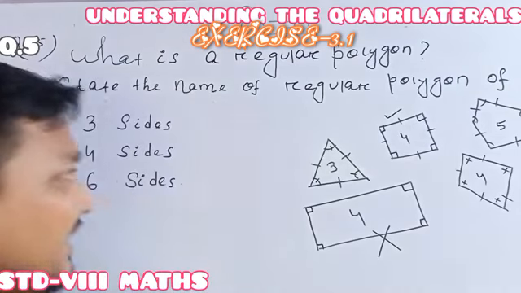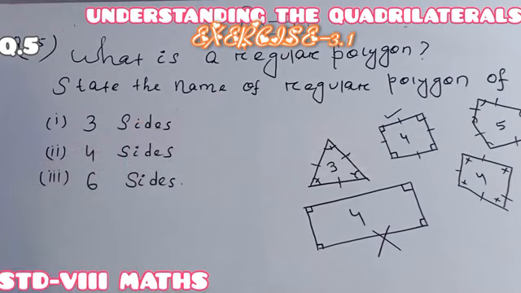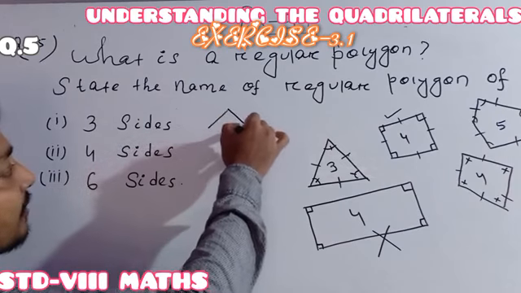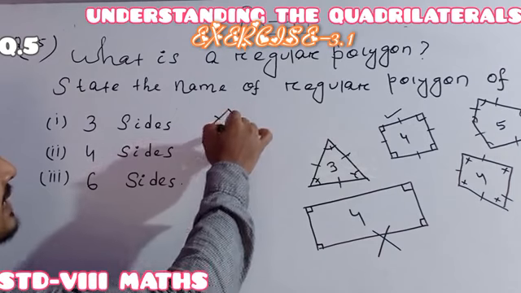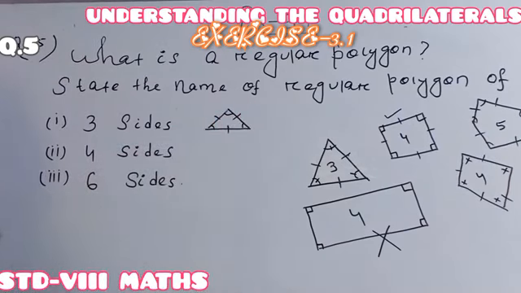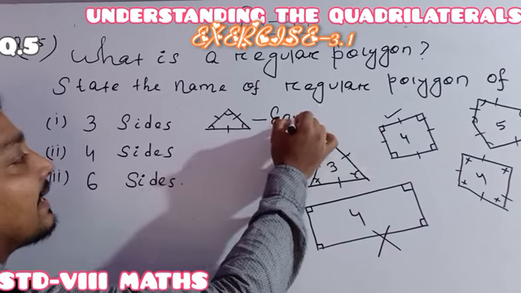Ready? Here it is given: what is the name of the regular polygon having 3 sides? 3 sides means 3 sides are equal, and also 3 angles are equal. So the triangle in which all the 3 sides are equal, that type of triangle we can call the equilateral triangle.